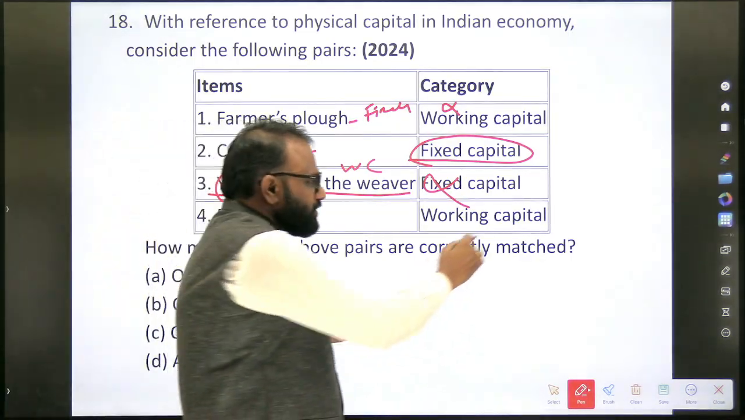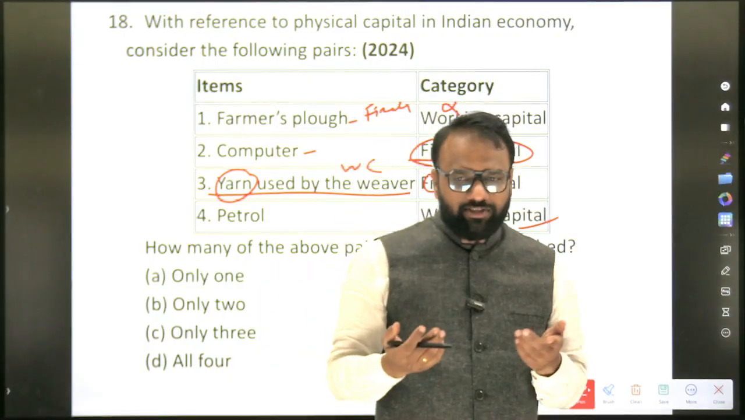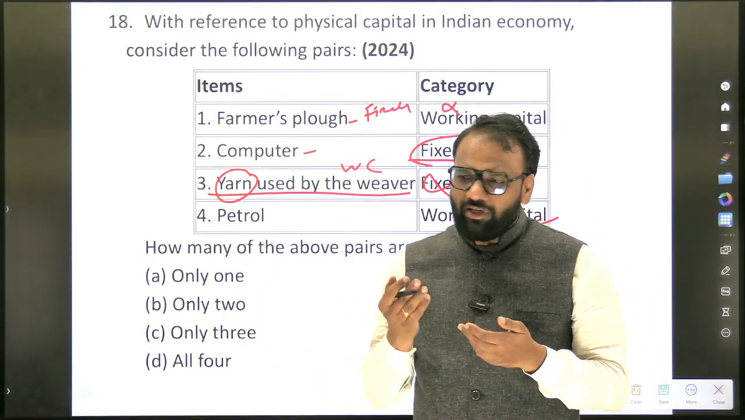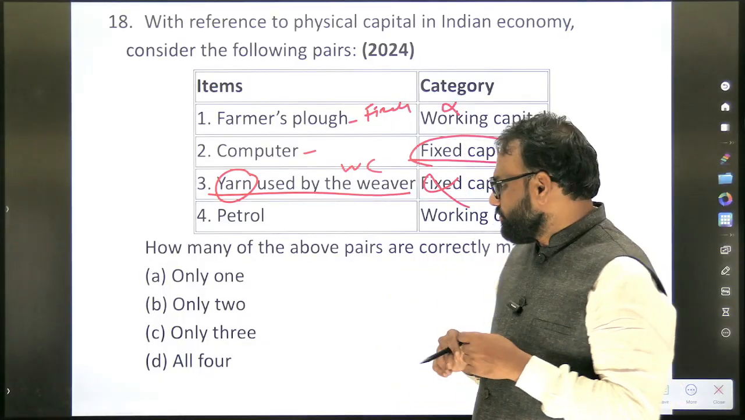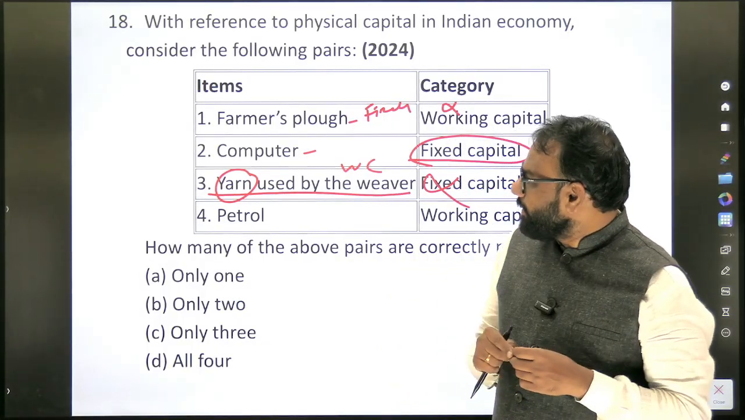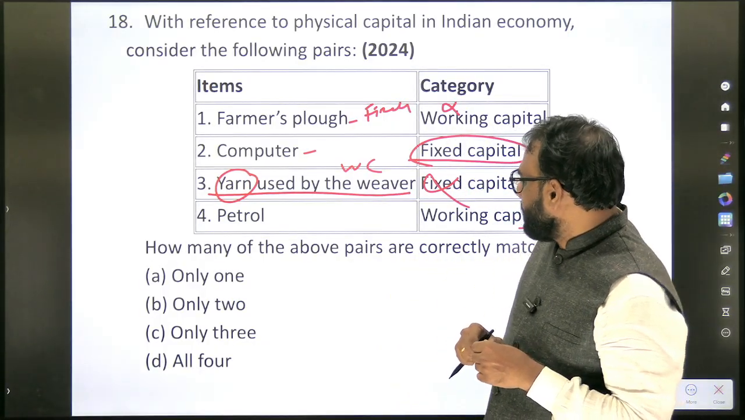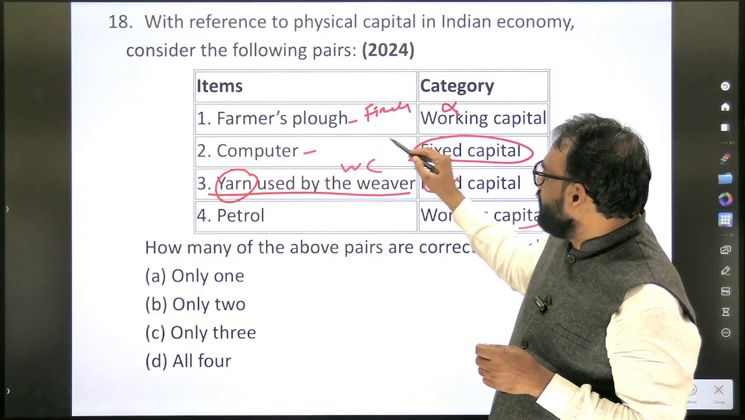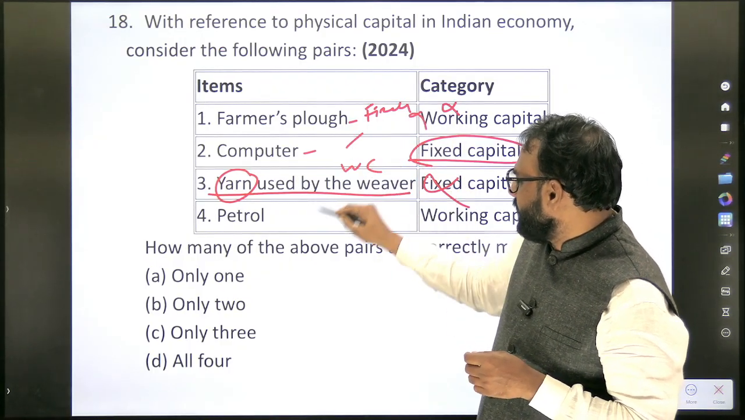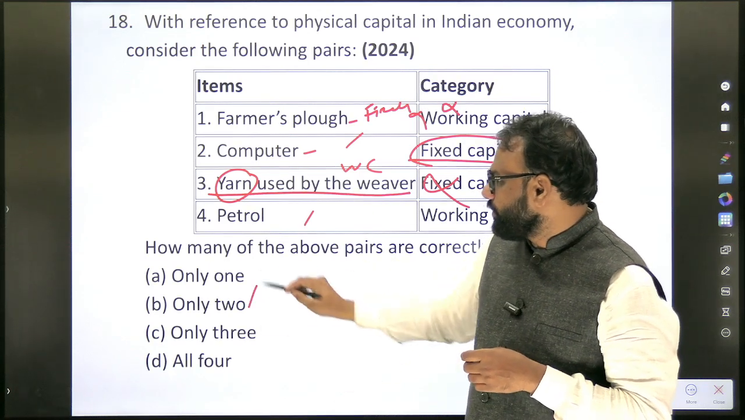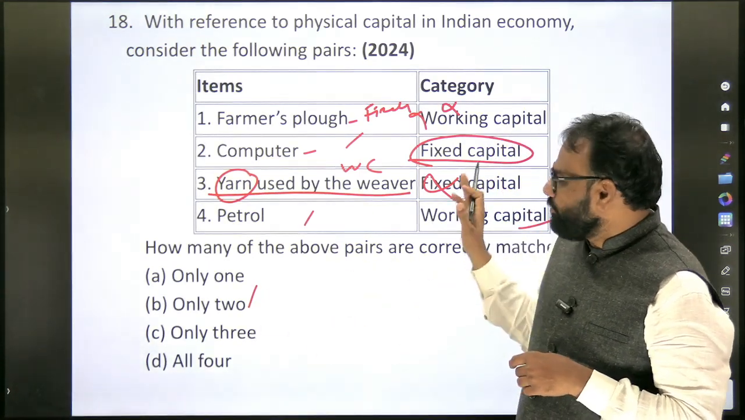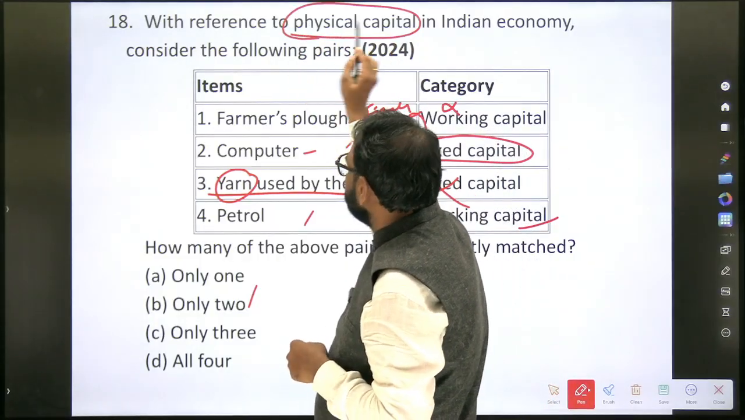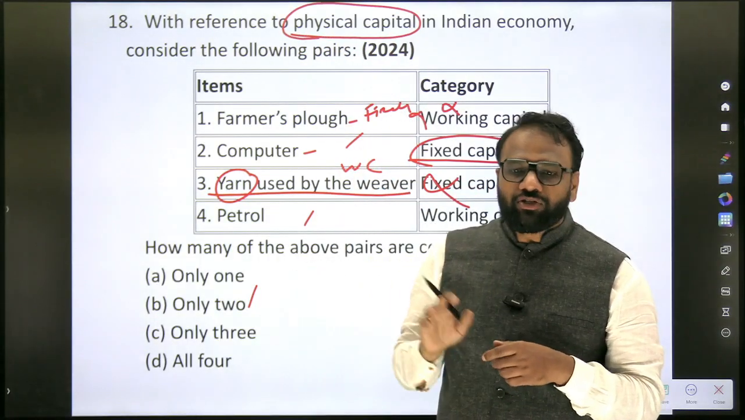So similarly, if you come across a few other examples where it may lead to confusion, and if you are able to overcome that confusion, that would be sufficient. So here the answer is: this one is wrong, the second and fourth ones are correct. Only two. So again, a very important topic. Here they are focused on physical capital.